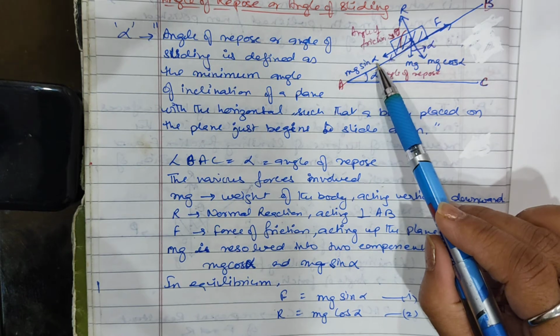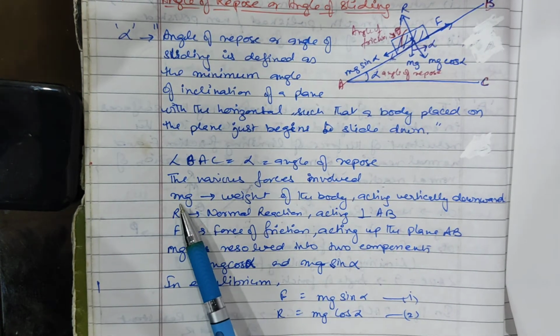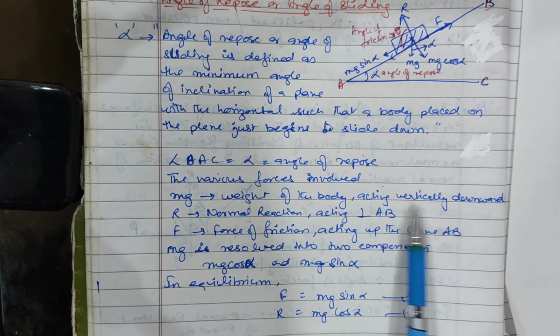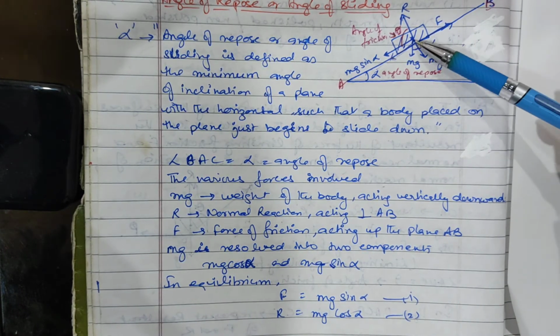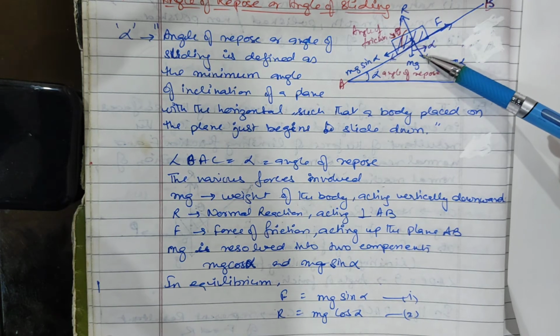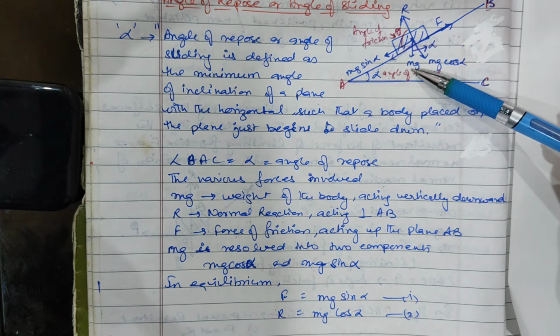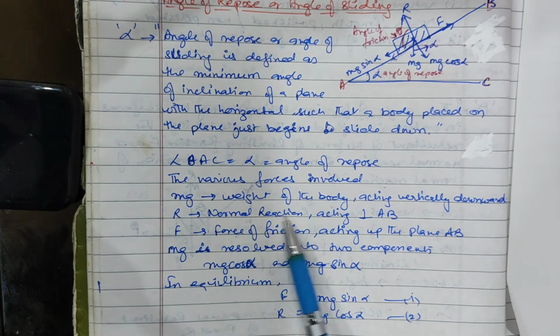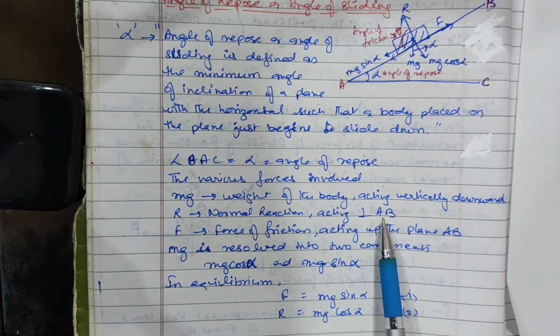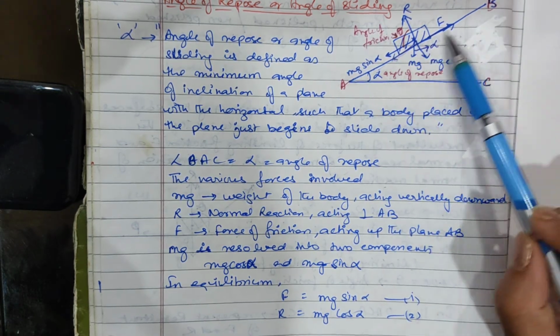Clear? Now the various forces involved. mg, the weight of the body, acting vertically downward. Don't draw it like this, that would be inclined; it will be vertically downward like this. R, the normal reaction acting perpendicular to AB, normal reaction R which is perpendicular to AB.